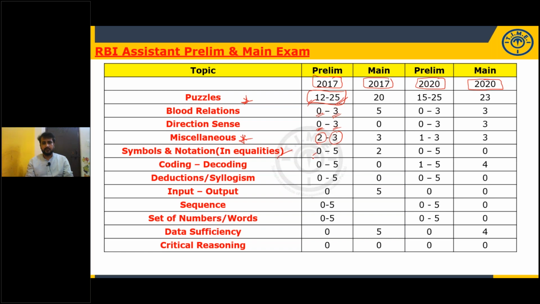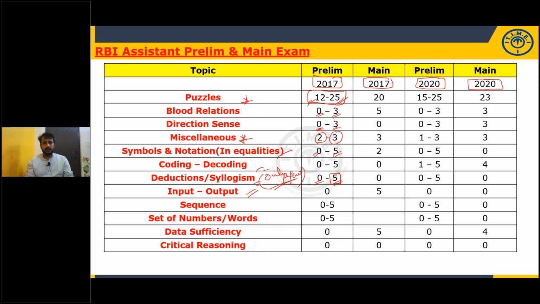Inequalities: in some slots 0 questions, in some slots 3, some slots 4, in some slots even 5 are given. Coding decoding is also the same. Even deductions, syllogism questions, known for, in some slots 0, in some slots 5 questions. And especially the new types are giving only a few kinds of questions. These kinds of questions they are giving in the exam. Even in the 2020 prelims, out of 5, all 5 were given with only a few types of questions.